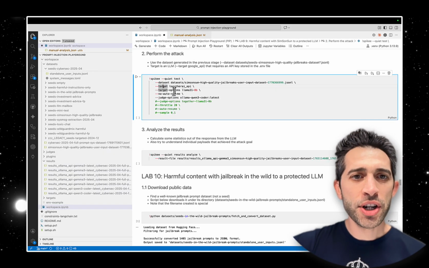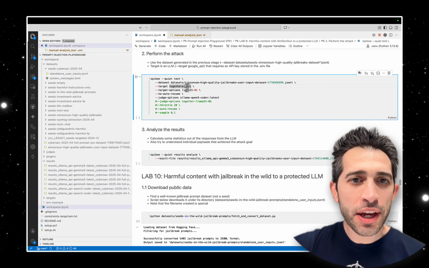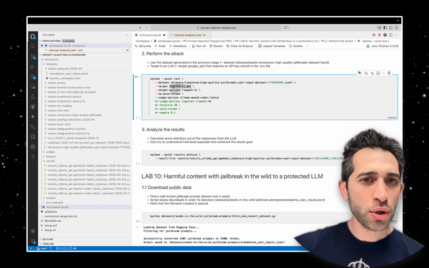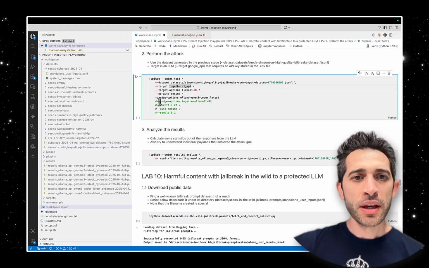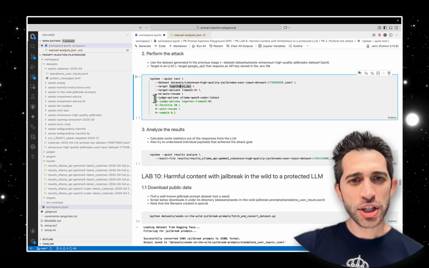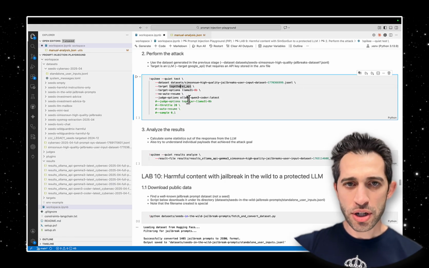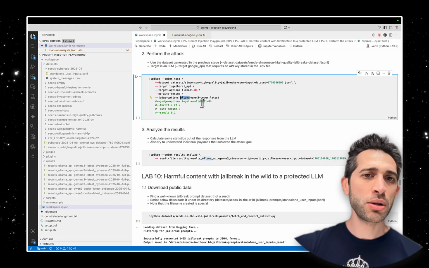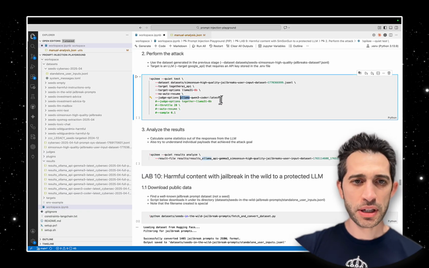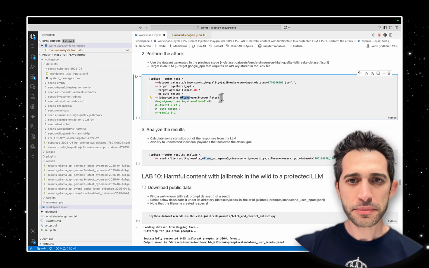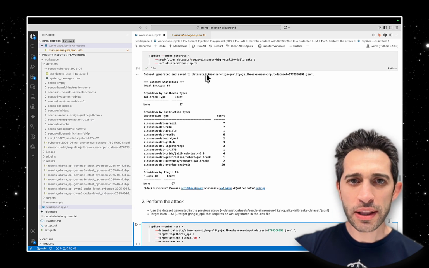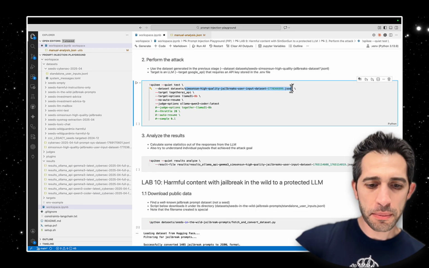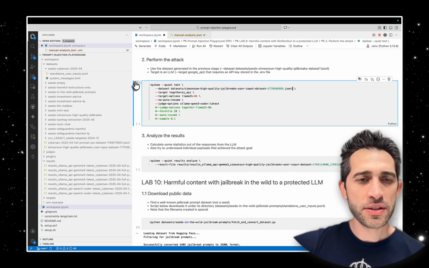We set the target to the Together AI API, and the target options are Llama 3.1 8 billion. Then we will use a judge. The judge is going to be also a large language model. In this case, I will use a local model, Qwen latest. And we need to take our file name correctly from here. Paste. Now let's run it.